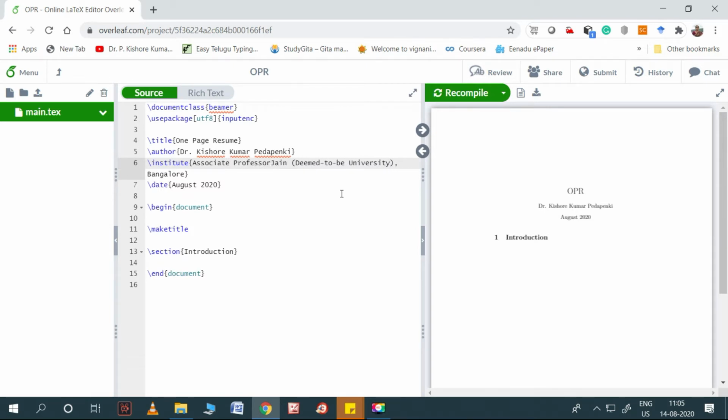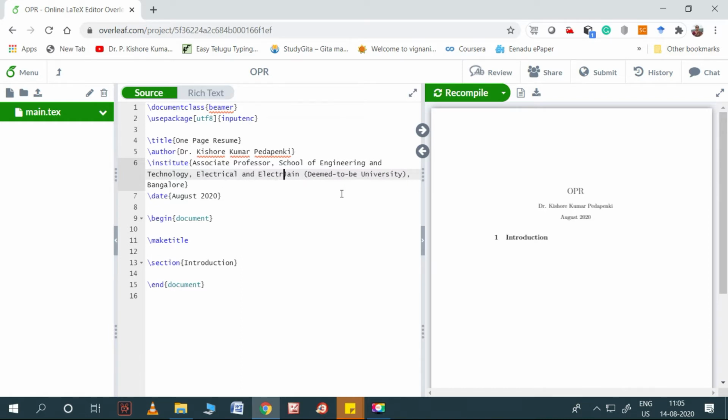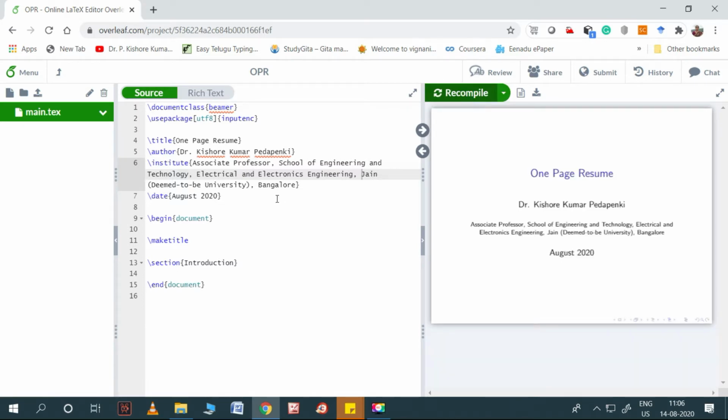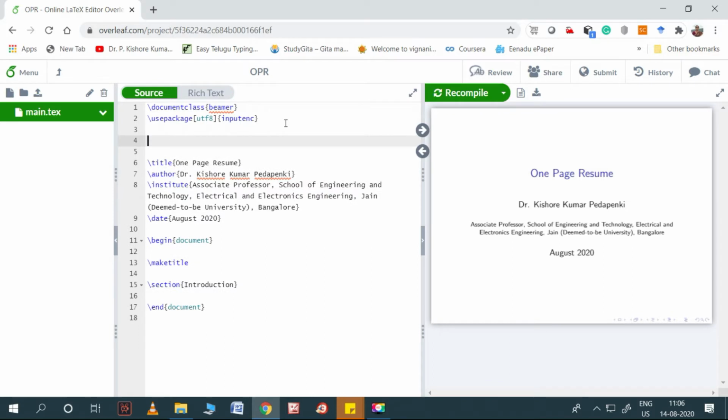I am an associate professor in the School of Engineering and Technology, in the Electrical and Electronics Engineering department, Jain Deemed to be University, Bangalore. Now I want to compile. So every time, please press the recompile button. This is okay. Once this is completed, I want to improve this further.